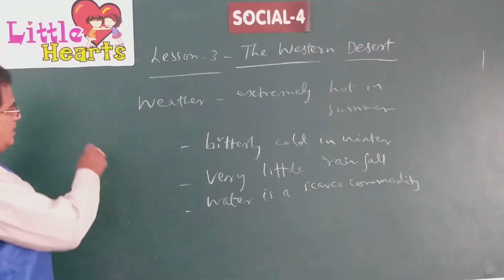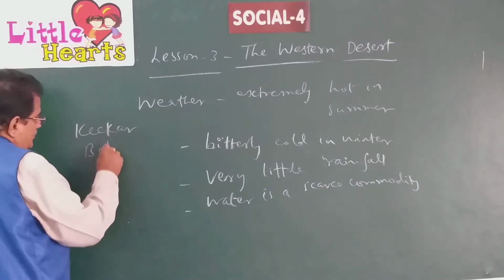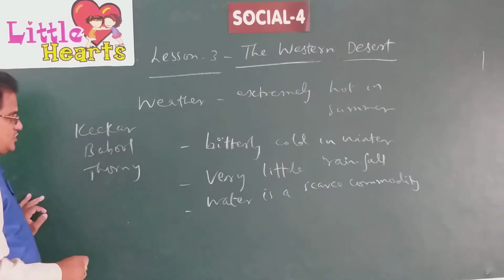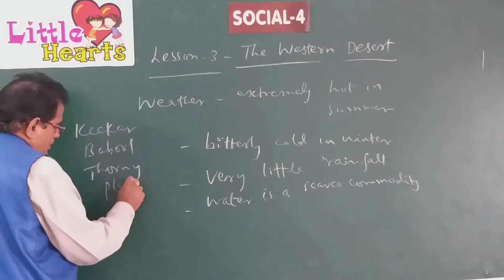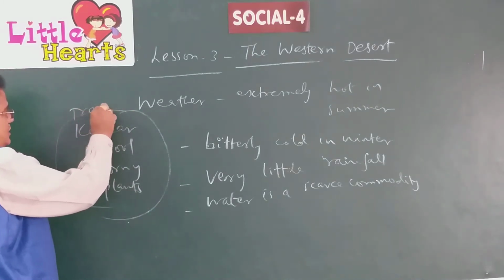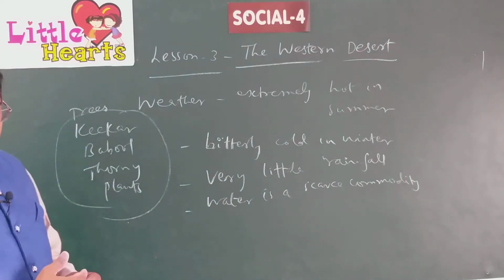Kikar, babul, and other thorny plants like the cactus. These are the trees which grow in a desert region. Kikar, babul, and thorny bushes.